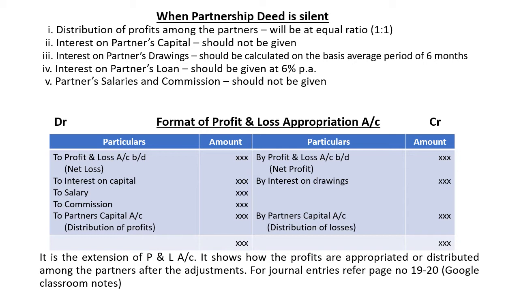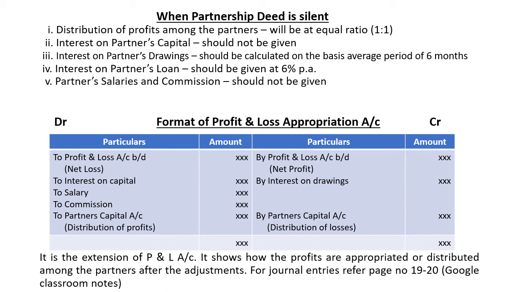On the debit side, any net loss, if there, should be debited. Interest on capital must be given to the partners, and salary and commission too. The final figure is known as divisible profit or loss, which should be transferred to partners' capital accounts. Finally, the balance sheet will be prepared.